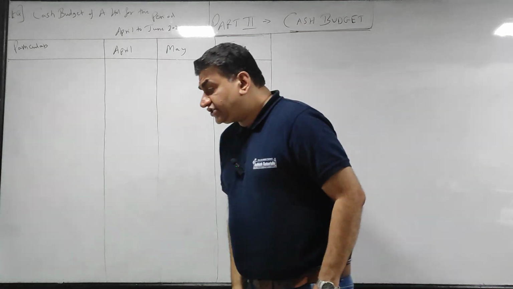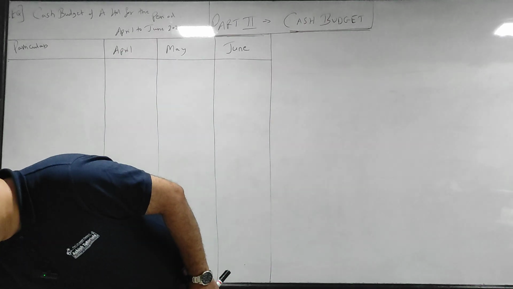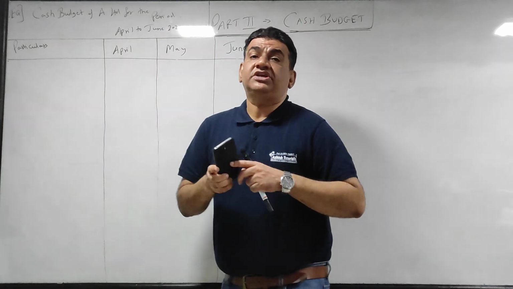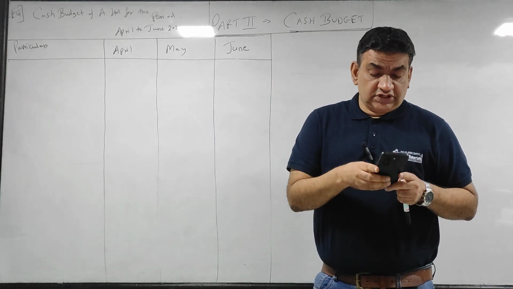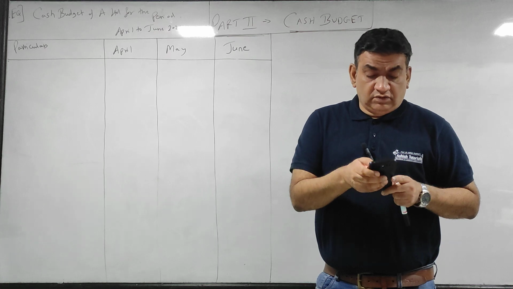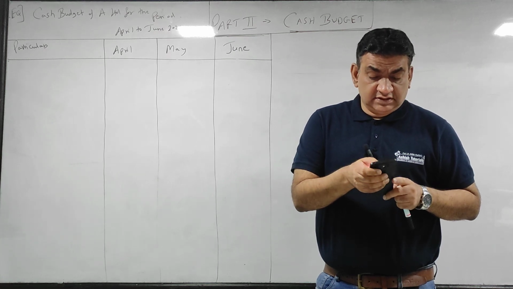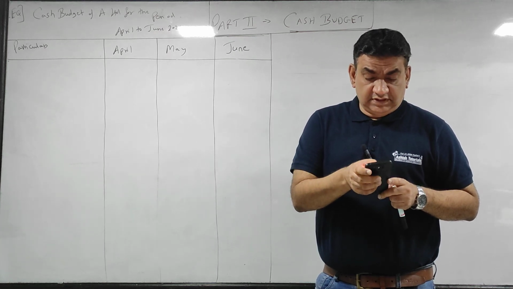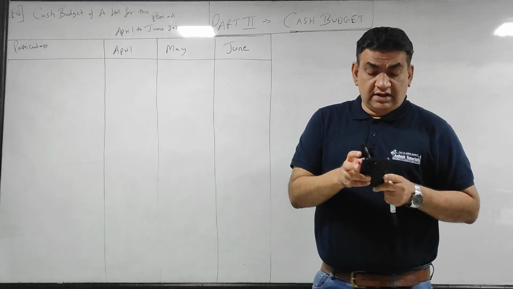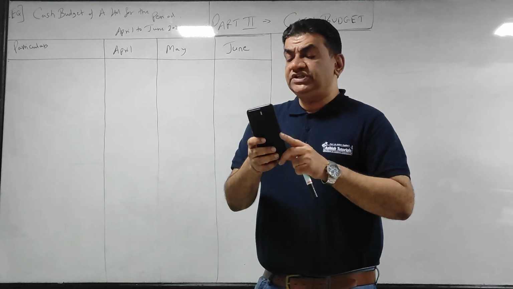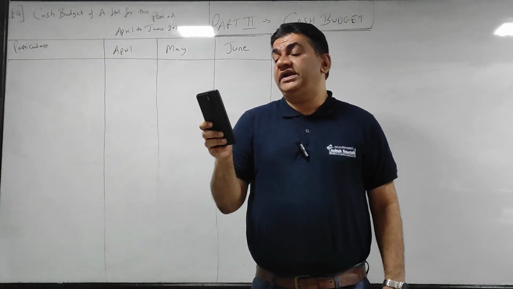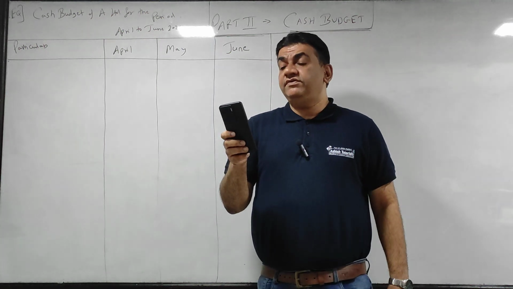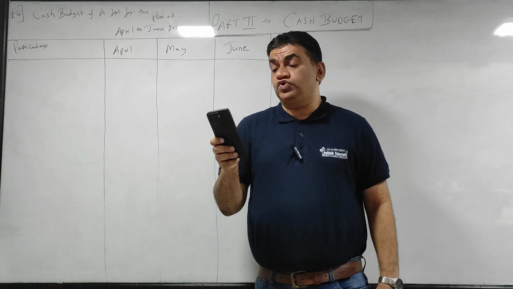Okay, I have made an extra sum. The question is there in the description box, for those who are watching on YouTube. Okay, let's see what the question says. From the following information given by A Limited, prepare cash budget for the period April to June 25. Now see, they have given you data for March, April, May and June.